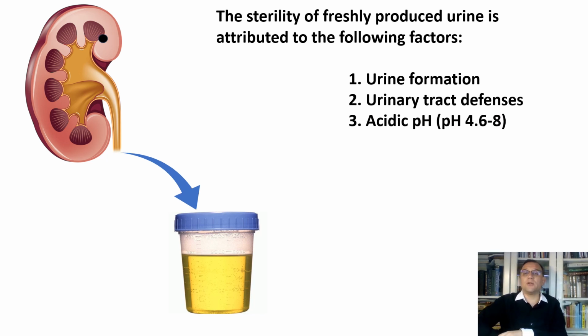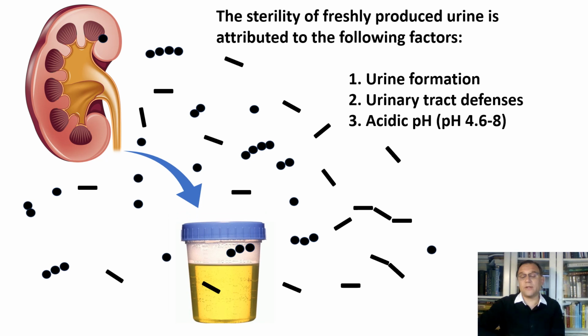However, it is important to understand that the sterility of urine is not absolute. In certain situations, such as urinary tract infections, microorganisms can enter the urinary tract and proliferate, leading to an infection. In such cases, the urine may contain bacteria, white blood cells, and other signs of infection. Also, it is important to note that urine can become contaminated with microorganisms during collection and handling, which can lead to the presence of bacteria in the urine sample analyzed in a laboratory.